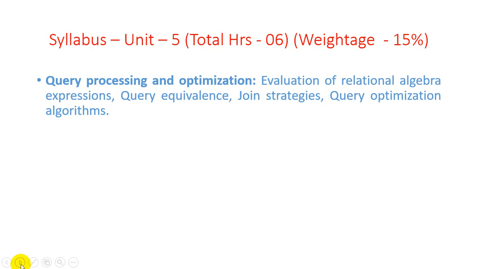For that we learn evaluation of relational algebra expressions, query equivalence, join strategy, and query optimization algorithms. Through the query optimization algorithm we discover how end users retrieve data within an instant of time, meaning we generate as fast a response as per the user's requirement. It is the basic thing we want to study in the data management system subject.